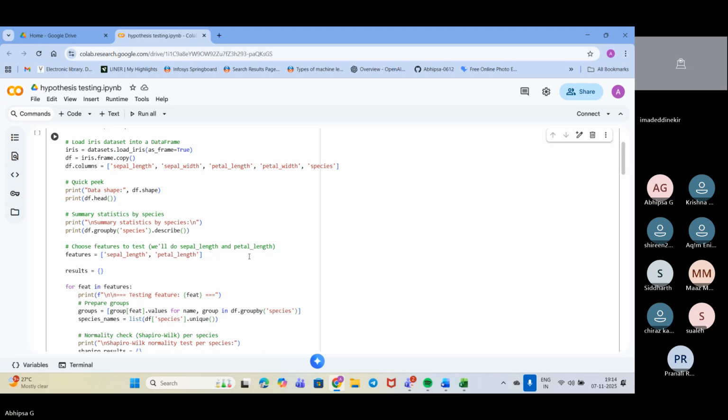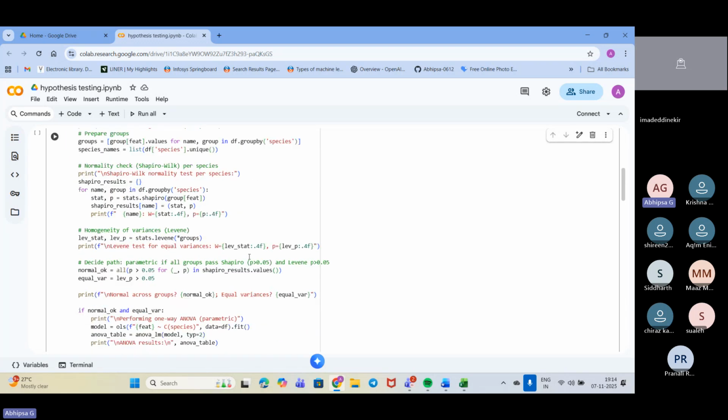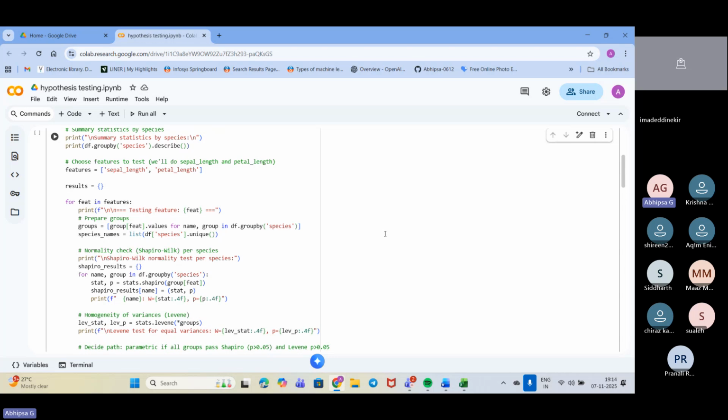Now we are running this for loop: for fit in features that we have taken. It follows the full test pipeline, going from sepal length to petal length, one feature at a time. Now we are preparing the groups, that is the species and the values.